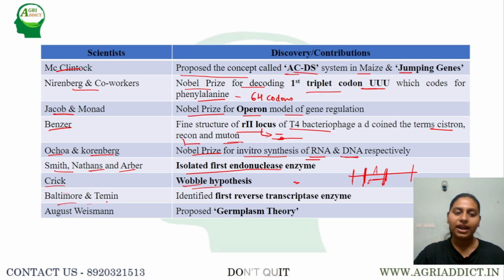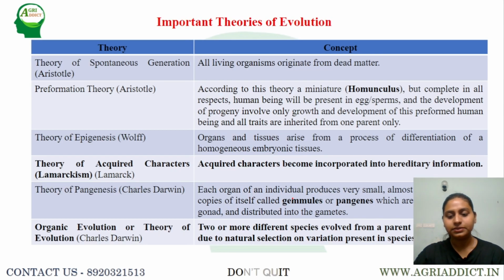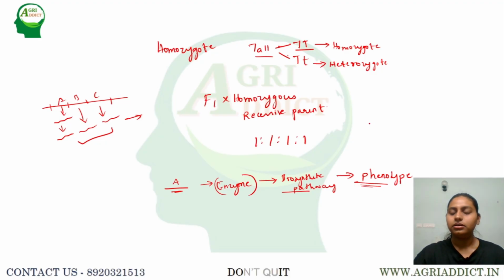Later, Baltimore and Temin identified the first reverse transcriptase enzyme. As we all know, in the central dogma the information flows from DNA to RNA and RNA to protein. This we know. But there are certain cases, like in viruses, especially retroviruses, where RNA can be converted into DNA, which we call complementary DNA.